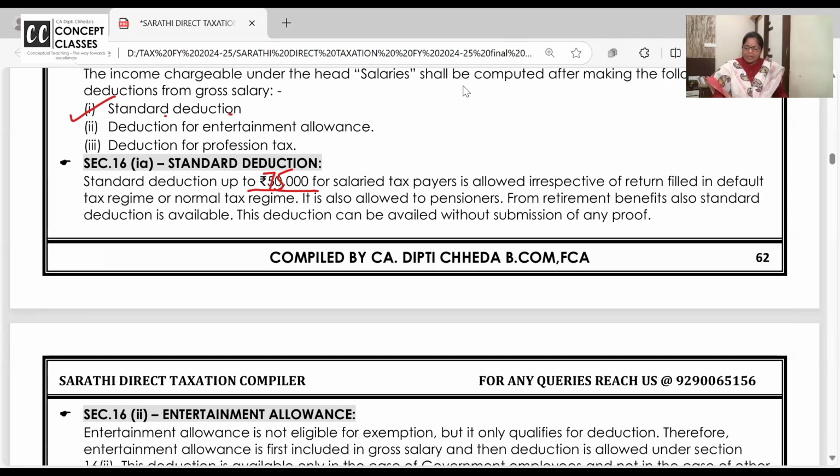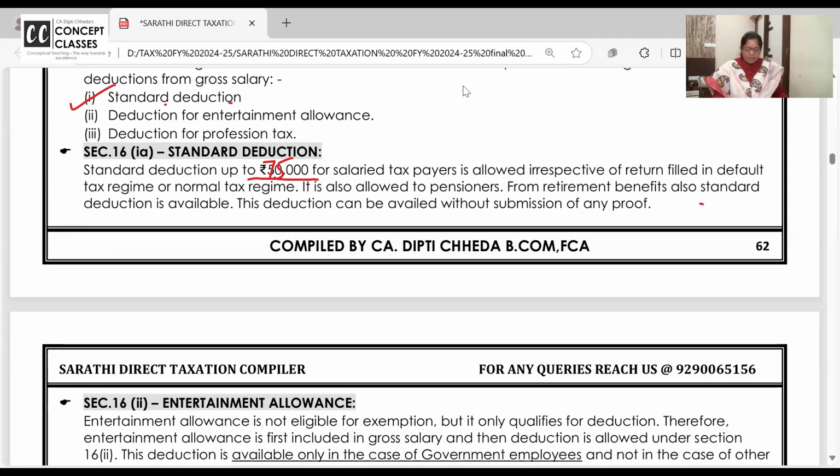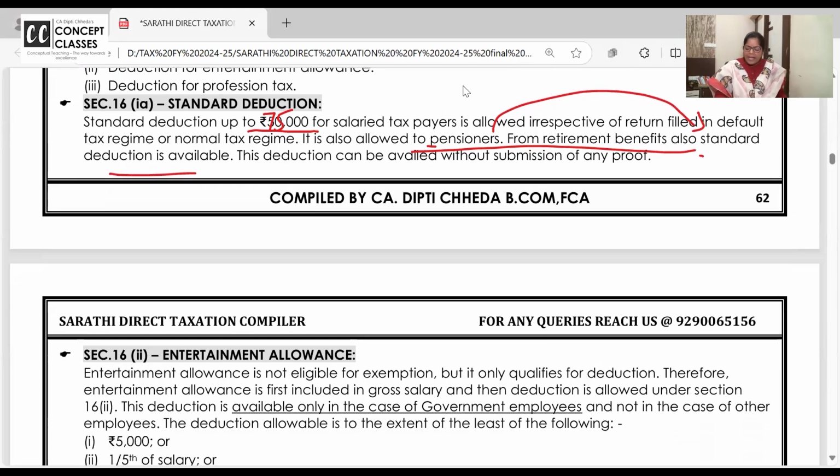From retirement benefit also, standard deduction is allowed. Someone is retired, he's not getting salary, DA, allowance, nothing. He's just getting pension because he's retired from the former employer. From pension also, standard deduction will be allowed. And no proof is required. No one is going to ask you how much expenditure you have done for salary and all.